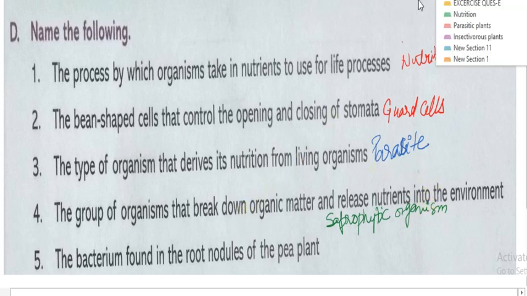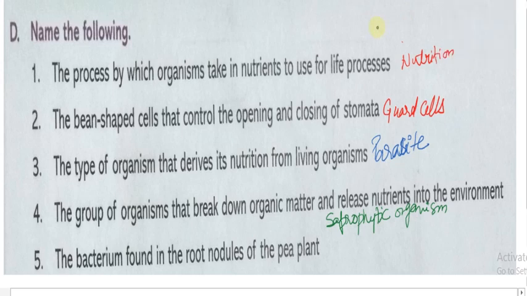Okay, now come to the next one. The bacterium found in the root nodules of the pea plant. The answer is rhizobium. Let me show you.